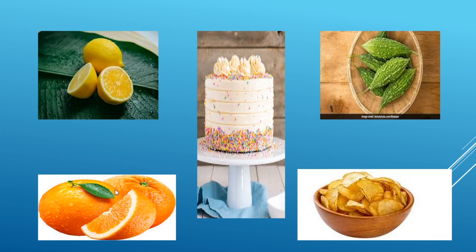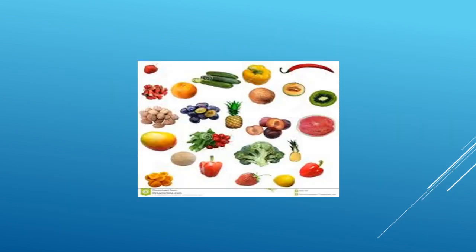Even orange, it is sour in taste. So I can classify the substances depending upon its taste, such as sour, bitter, sweet, and spicy.